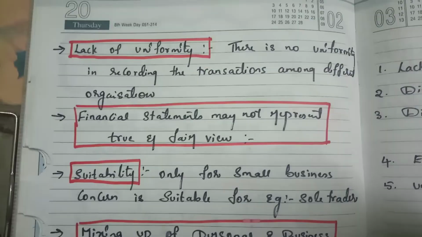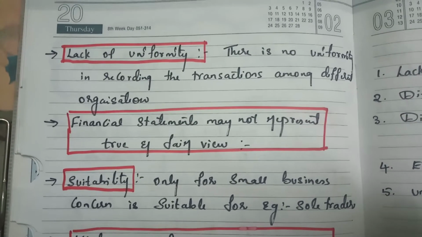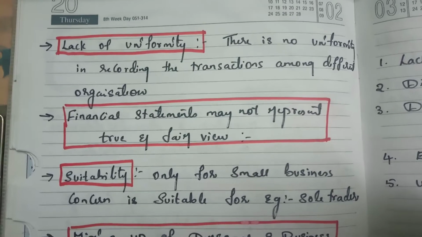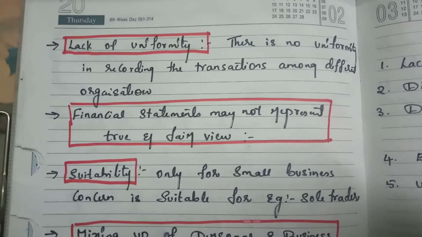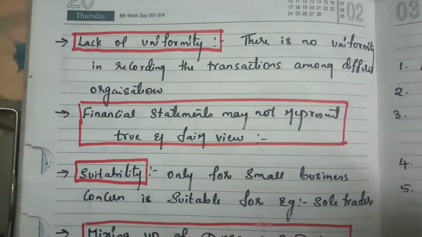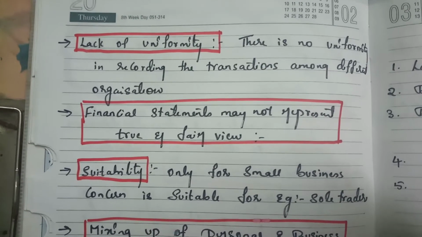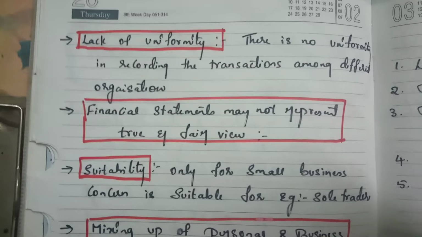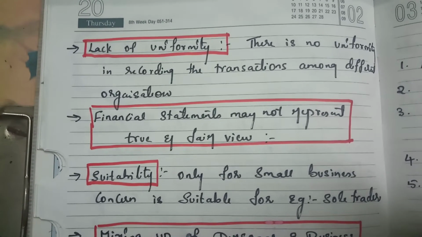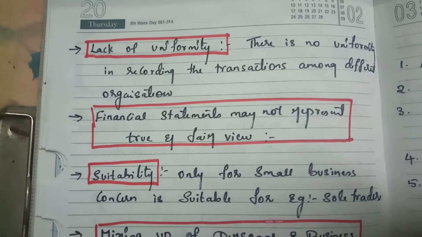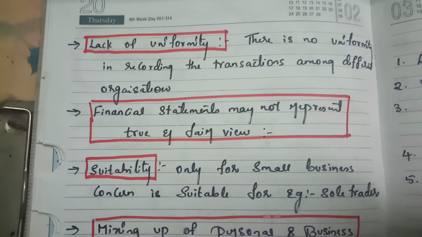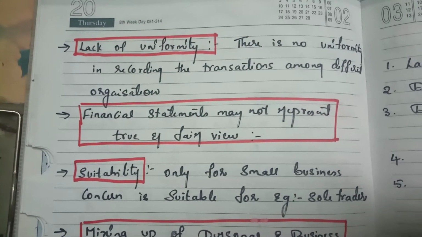Okay, and what's the next one? Lack of uniformity. In a double entry system, we have uniformity. If we say double transaction, we record in a double way, but in this case there is no uniformity, because some accounts or others will be ignored. So if an organization is following the single entry system, the way of recording transactions is completely different. So it doesn't have any uniformity.